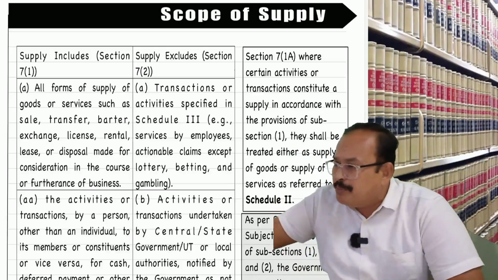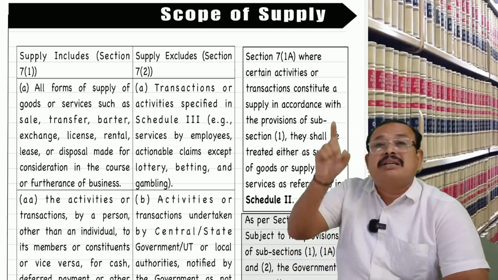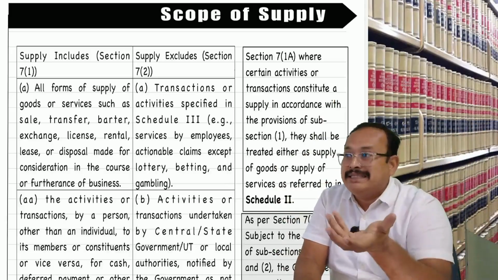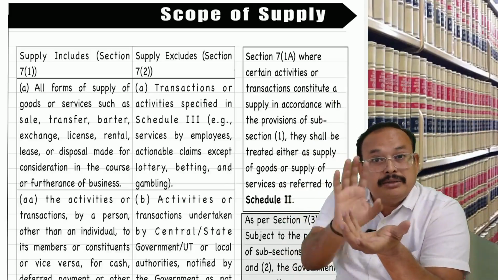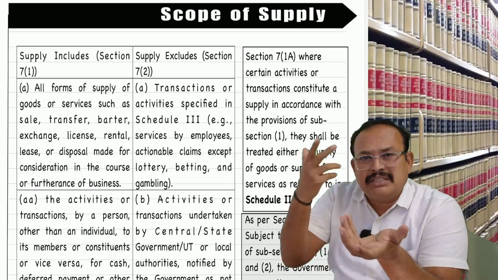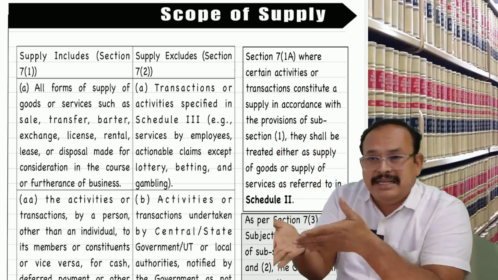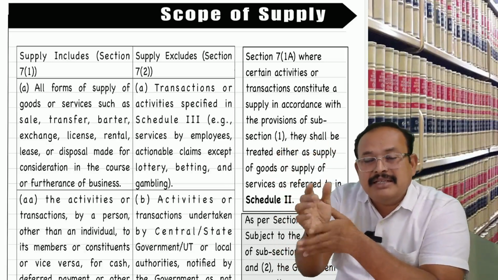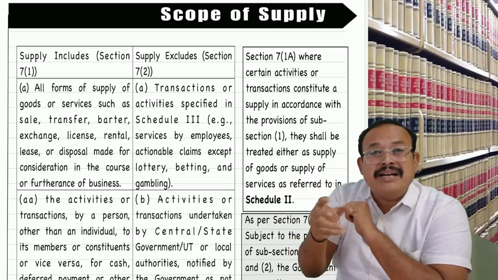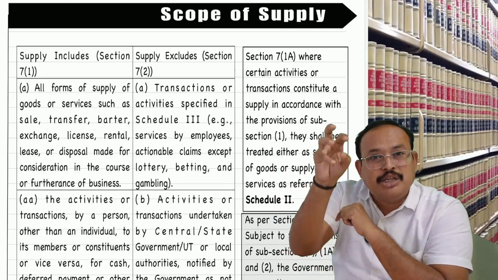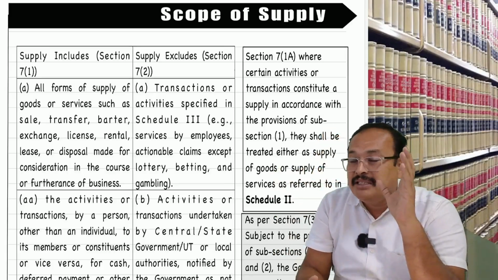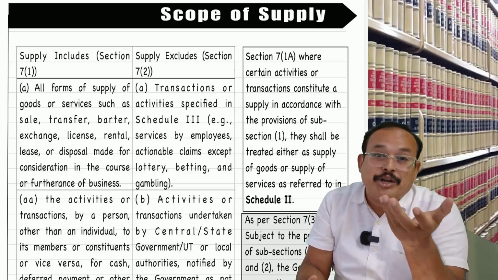I have not cleared for home consumption, not cleared for warehousing. The goods remain in the vessel, or the goods may be lying in the dock. The goods may be halfway through in transit. That goods on which documents of title the importer transferred to somebody else in India for consideration, that is also supply excludes. Newly added point number 9 and point number 10 in Schedule 3 as amendment with retrospective effect in the Finance Act 2024.